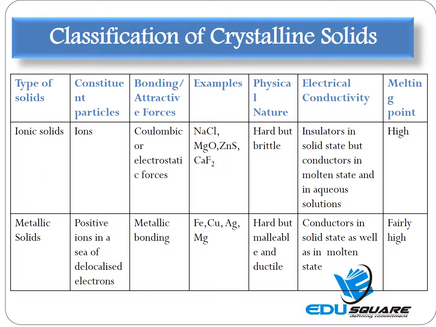Up till now, we have discussed in detail the two main types of solids, that is crystalline and amorphous solids. Please note that the majority of the solids which we come across are of crystalline nature. These may be metals like copper, silver, gold, etc., or non-metallic elements such as sulfur, diamond, phosphorus, iodine, etc., or ionic solids such as copper sulfate, sodium chloride, zinc sulfate, etc.